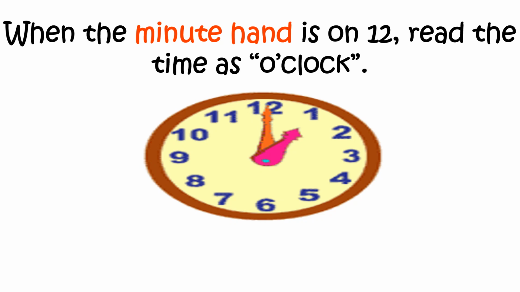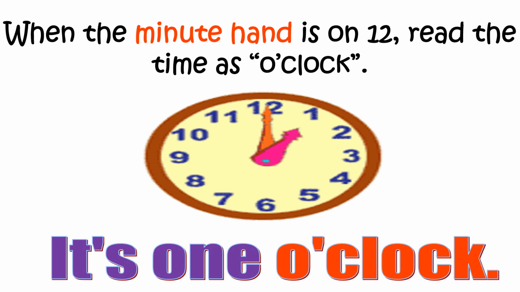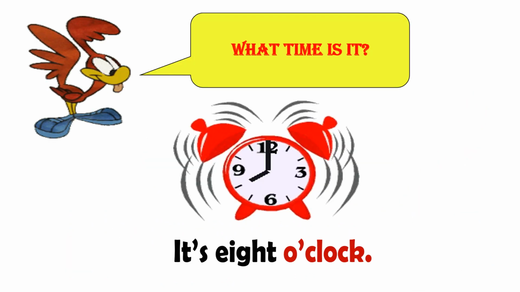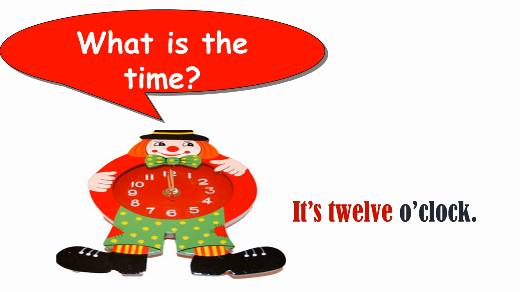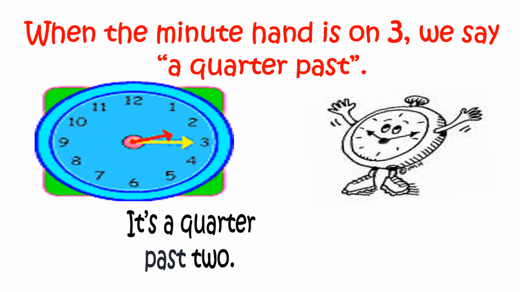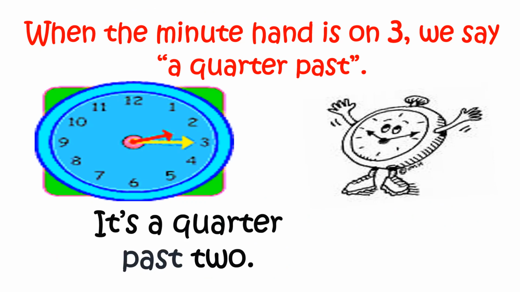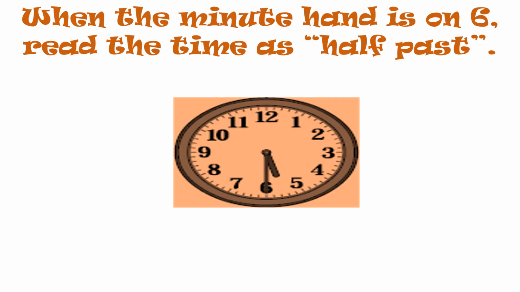So in this case, we say it's 1 o'clock. It's 8 o'clock. It's 12 o'clock. When the minute hand is on 3, we say a quarter past. It's a quarter past 2. It's a quarter past 12.